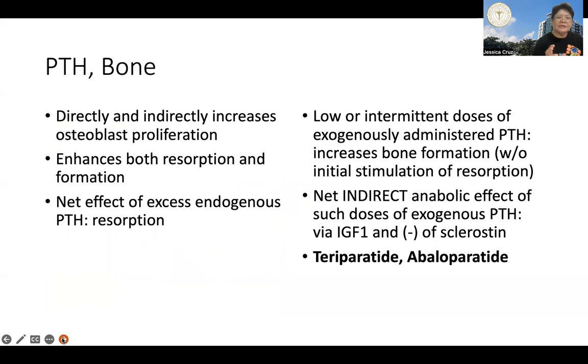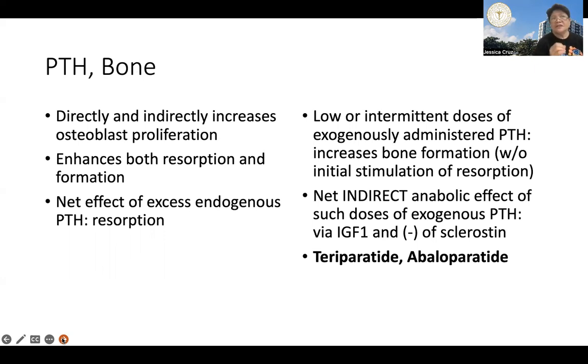We said that the PTH also directly and indirectly increases osteoblast proliferation, no? Which is the cells that are responsible for bone formation. Okay, but as I said, PTH will stimulate both the process of formation and the process of resorption. But the net effect of excess or high levels of endogenous PTH is one of bone resorption.